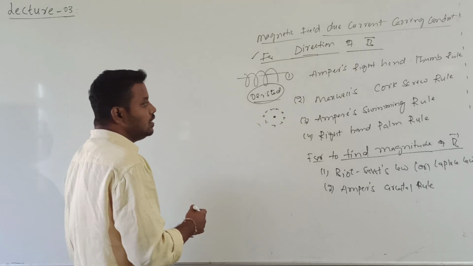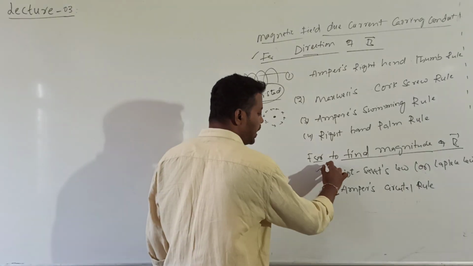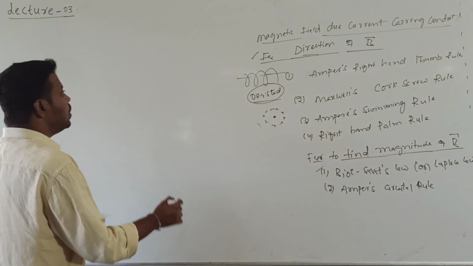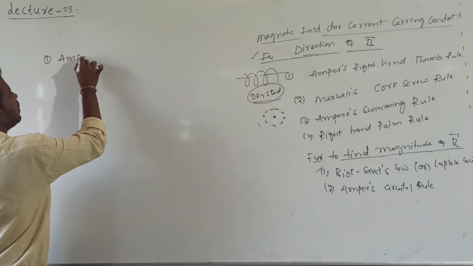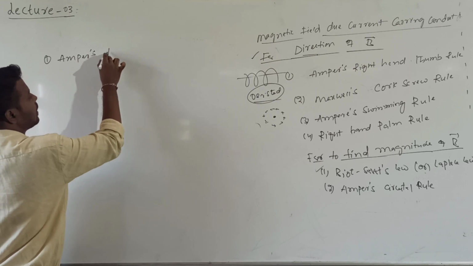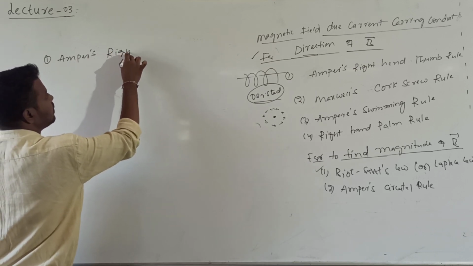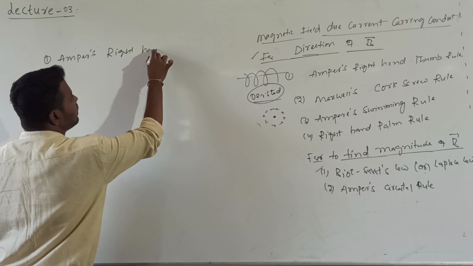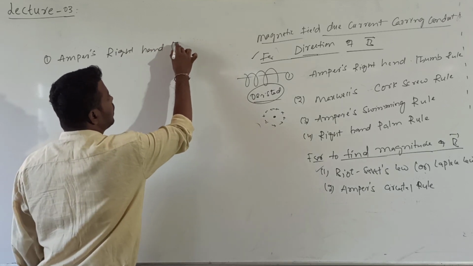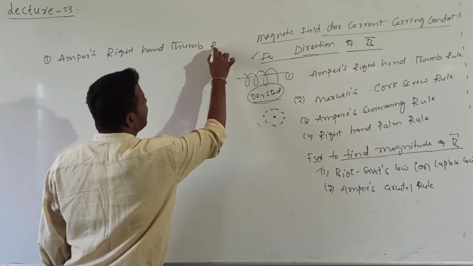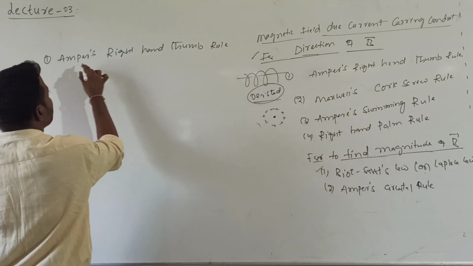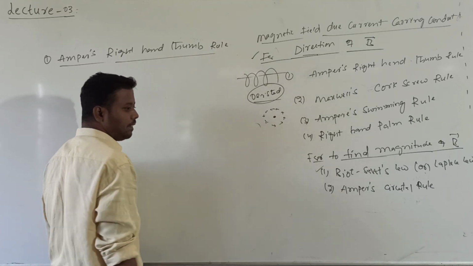In this class, at least we will try to complete up to Biot-Savart's law. What is the first rule? Ampere's right hand thumb rule, for finding the direction of the magnetic field produced by the current carrying conductor.